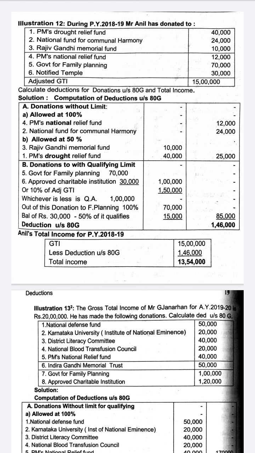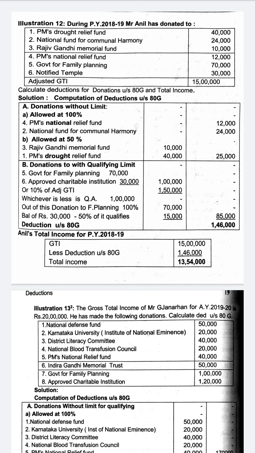Third, a donation given to any political party is deductible under Section 80GGC separately, not under Section 80G. Donation paid in cash above rupees 2000 does not qualify for deduction. If you pay a donation to any party or any institution, even to a particular association, if it is paid in cash above 2000, it does not qualify for deduction.